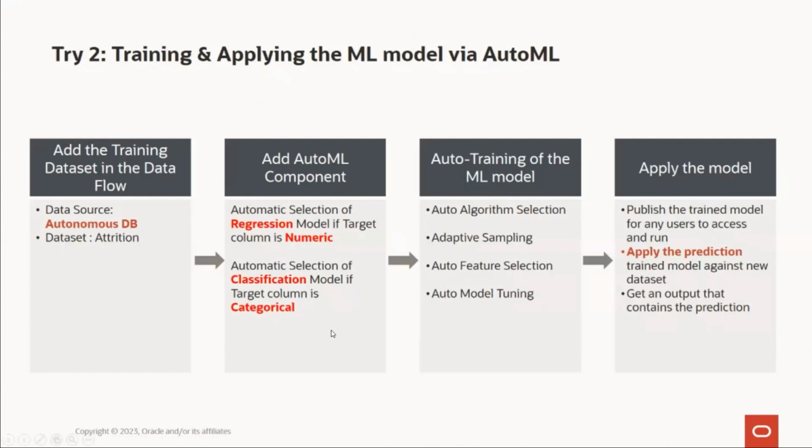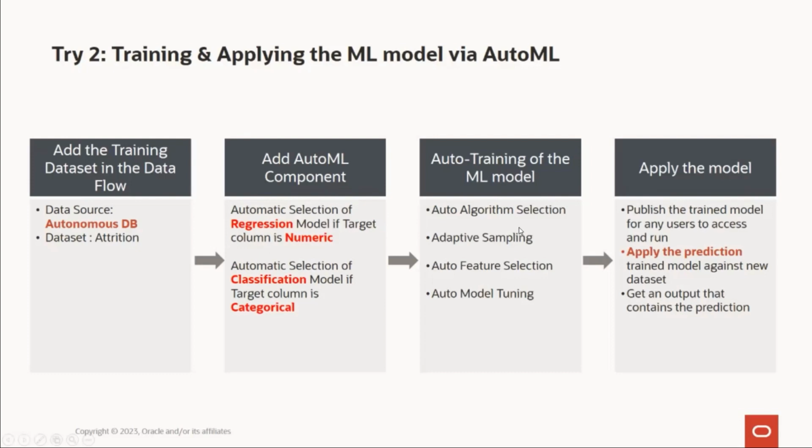Now, depending upon the column selection, okay, once we add the data into the flow, we will have to identify which column has that information of attrition. And depending upon that, when we add the AutoML component, it automatically suggests whether it's going to be a classification model or a regression model, right? So regression is only considered for numeric columns, and anything categorical would fall into the classification. We are going to see that in action shortly. Once the AutoML component is selected, right, then the whole training life cycle gets initiated.